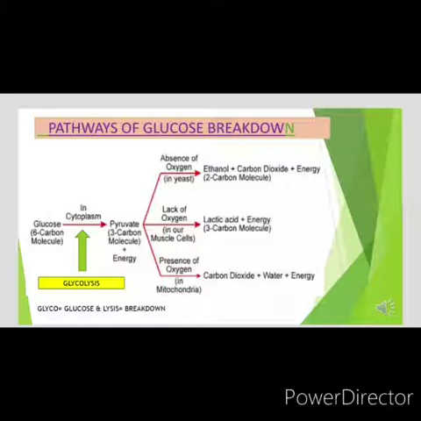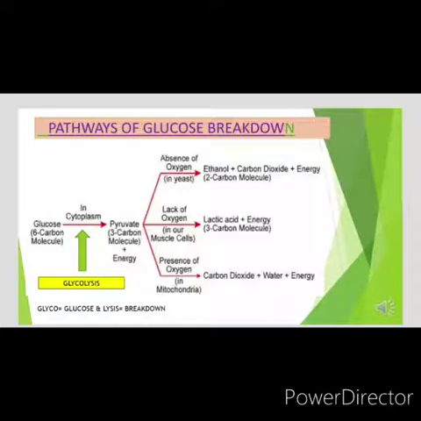So first of all, we will see what happens in the absence of oxygen. Anaerobic respiration, that is taking place in yeast. So after pyruvate, this process continues in the cytoplasm of yeast, and ethanol and carbon dioxide are produced with small amount of energy. Then the second pathway is with lack of oxygen, which takes place in our muscle cells.